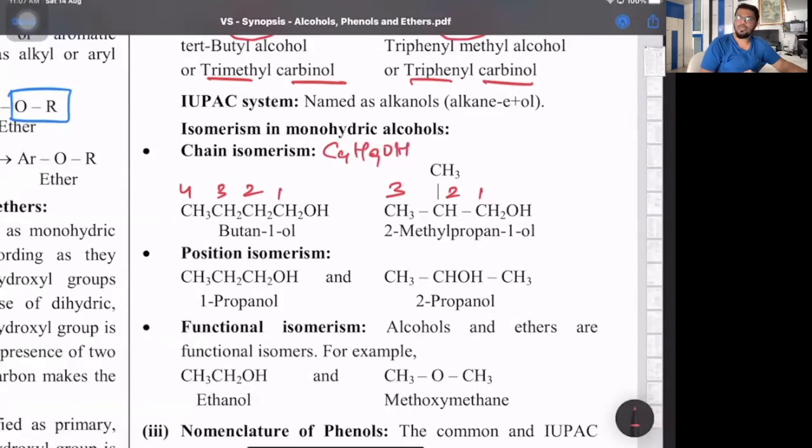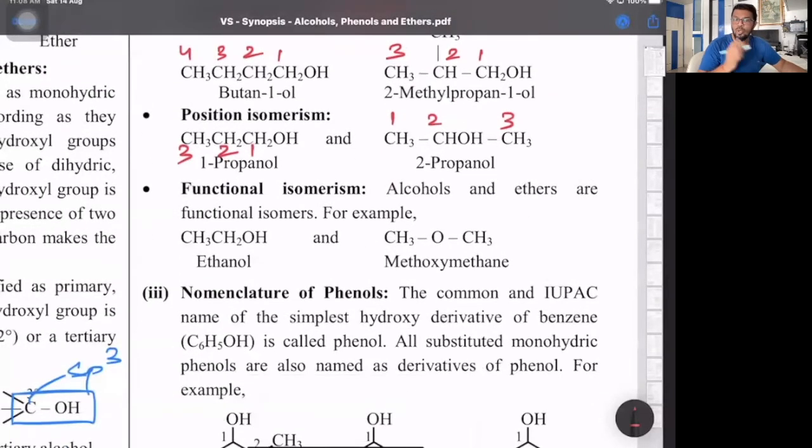C4H9OH. Position isomerism, where the position of the functional group is different. So 1, 2, 3 and 1, 2, 3: propan-1-ol, propan-2-ol. Functional isomers, monohydric alcohols. People add that word, not only alcohols, it should be monohydric alcohols, because be very clear,